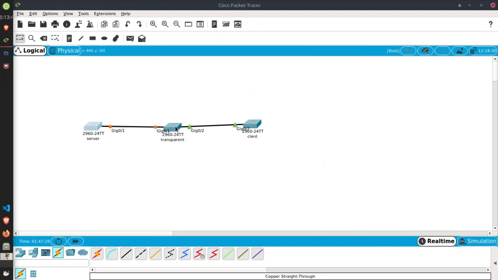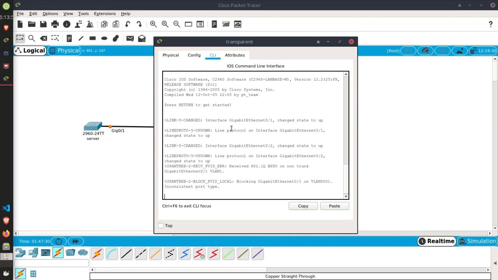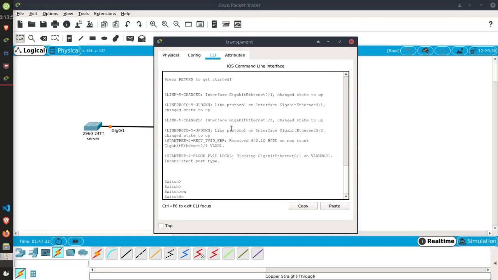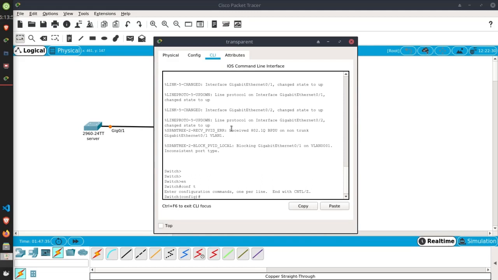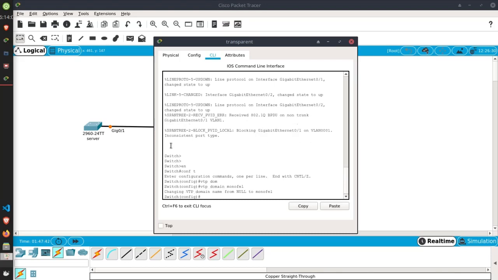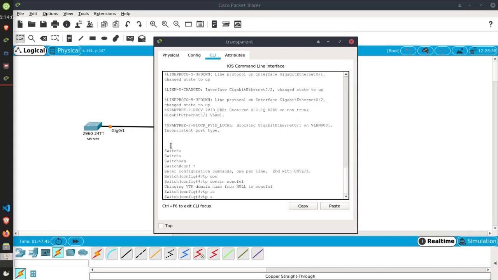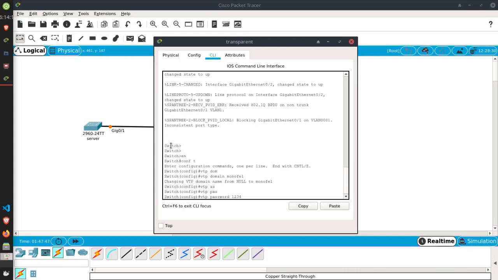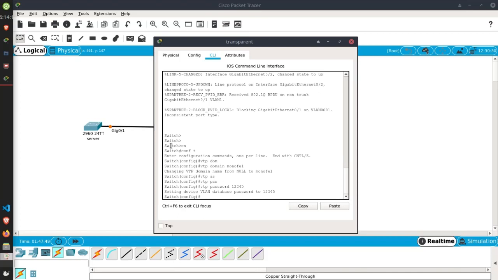Let's look at the transparent. Enable. VTP domain is monofile. As I said, VTP password is 12345, and VTP mode is transparent.